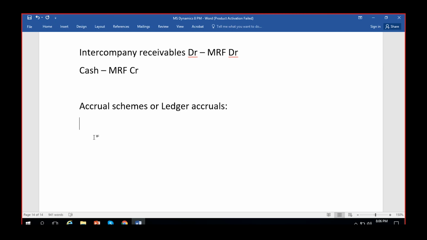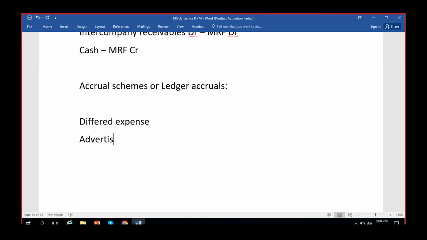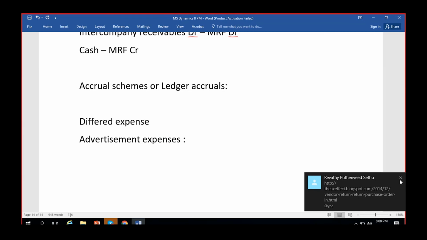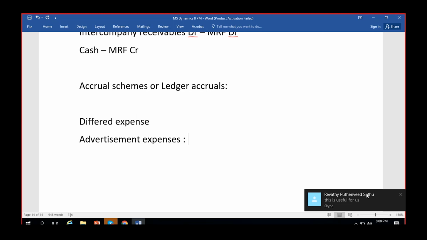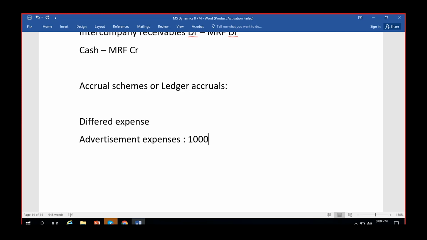So apart from accruals, does anybody know what is a deferred expense or a deferred revenue? Anything? I'm sorry for this deferred expense. Advertisement expenses. So we will pay advertisement expenses today. Suppose like 1 lakh. Okay. So this is for my whole year.